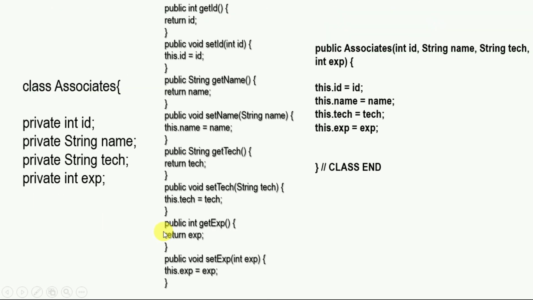Then next create a class associate. You can only declare variables here. You can remove the private access modifier, but if you have enough time, use getter and setter methods also. Define all getter and setter methods as per the data type, and also define a parameterized constructor to initialize all variables, matching the data types. And at last, the ending of our associate class.